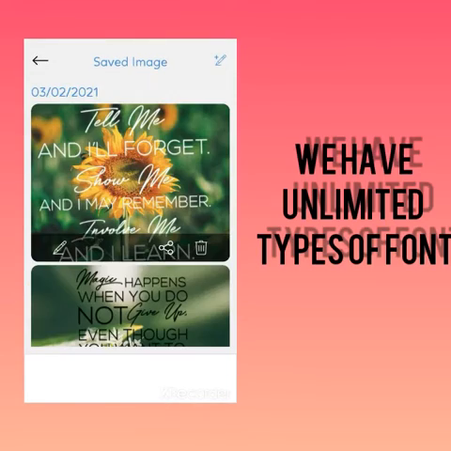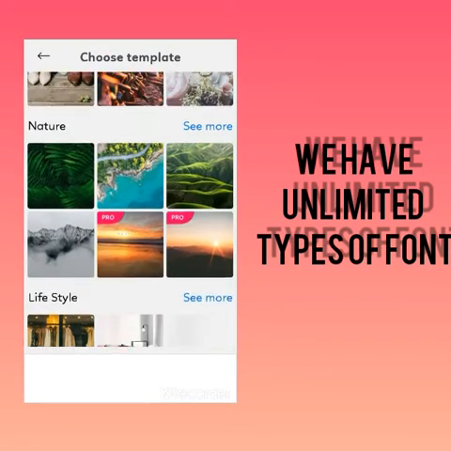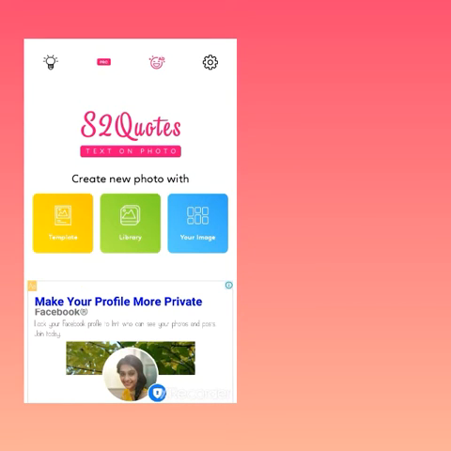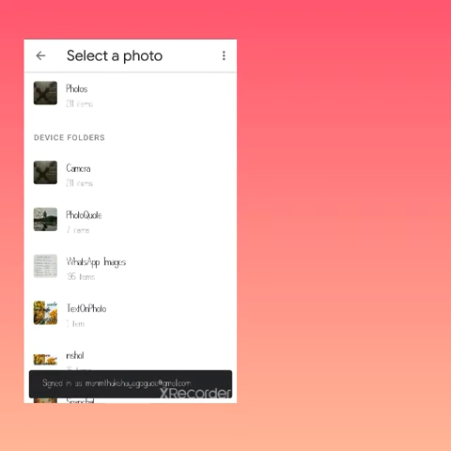Here you will have templates. You can select the templates and use them. For the pro ones, you should pay money, or if you don't want to pay, you can watch a video and get it. So go to library, go to photos, and then select any pics of yours.